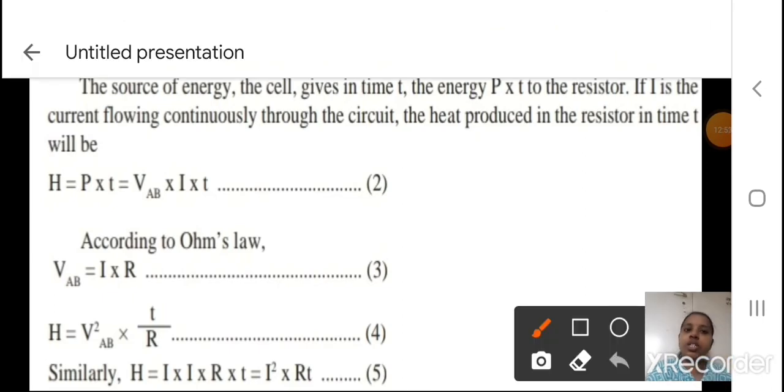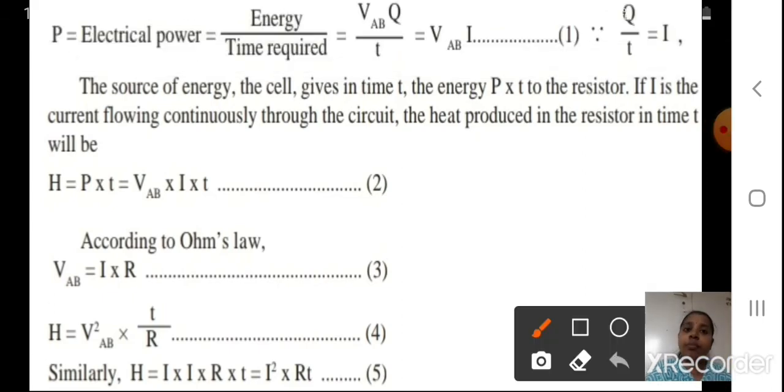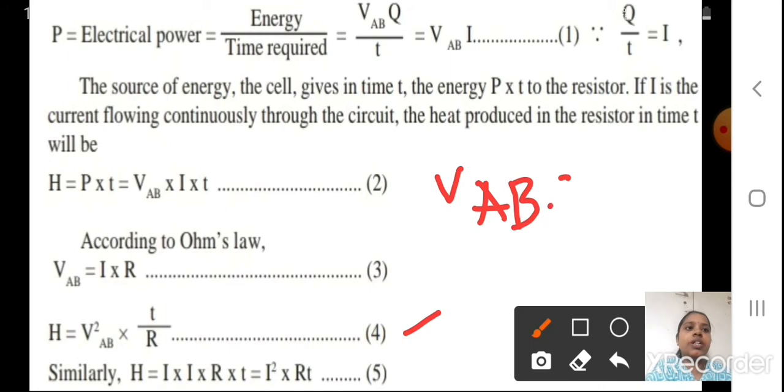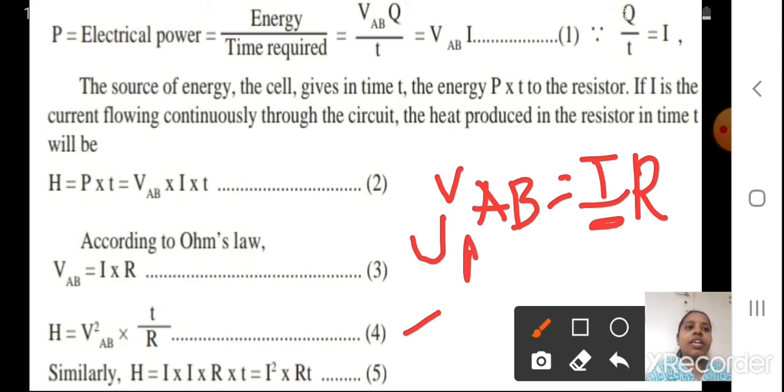Okay, 4th equation again, we will see how V square AB came into T upon R. Can you see here? It is VAB is equal to IR. Can I calculate I value from this? Yes. What will it become? VAB upon R. Right? It will become VAB upon R.